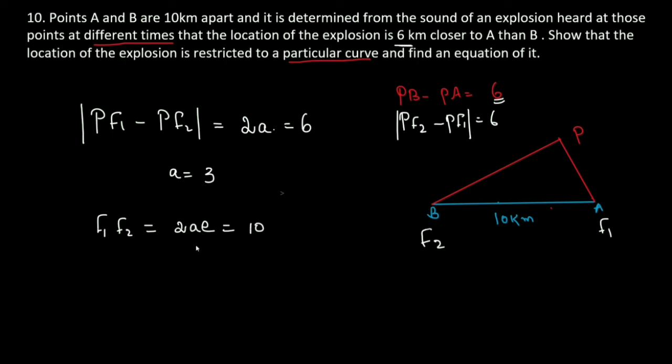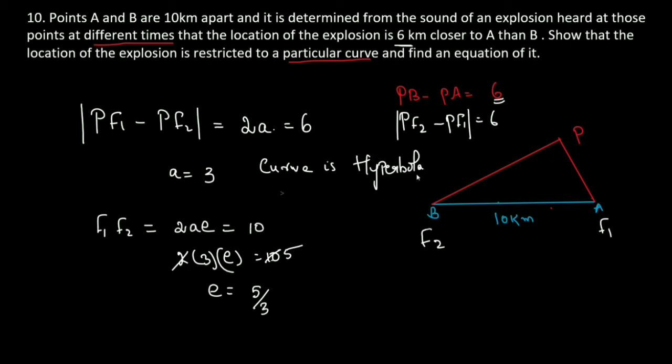Substitute a as 3: 2 into 3 into e is equal to 10. So e is equal to 5 by 3. You can also see e is greater than 1, which means the curve is a hyperbola. Only for a hyperbola will eccentricity be greater than 1.